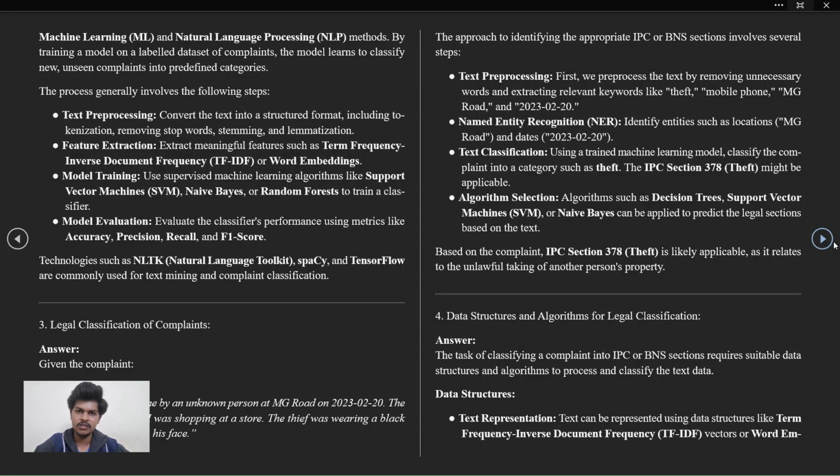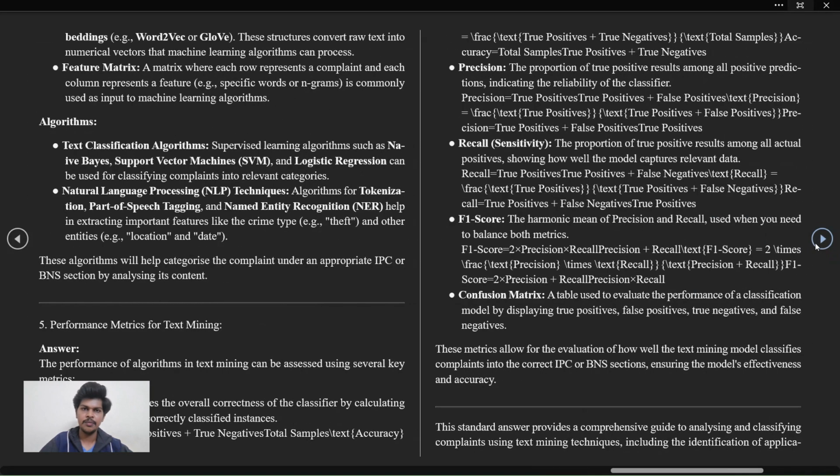Now the fourth question, data structure and algorithm for the legal classification. The task of classifying a complaint into an IPC or BNS section requires a suitable data structure and algorithm to process and classify the text data. Data structure will be used as text representation. Text representation can use data structures like term frequency, inverse document frequency vectors, or word embeddings. This structure converts raw data into numerical vectors that machine learning algorithms can process.